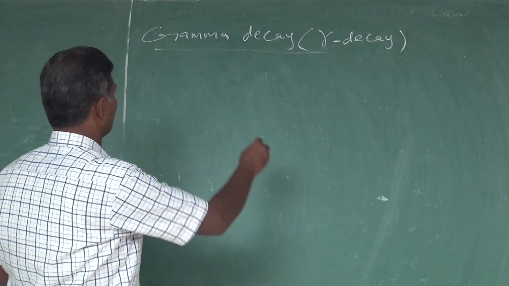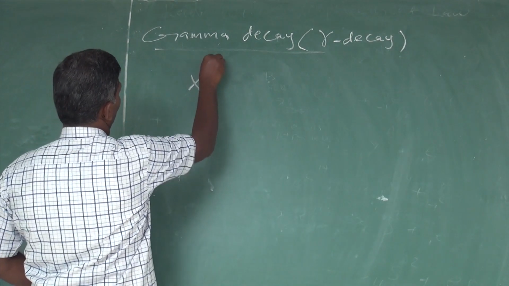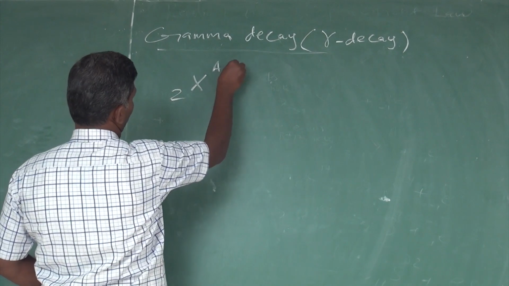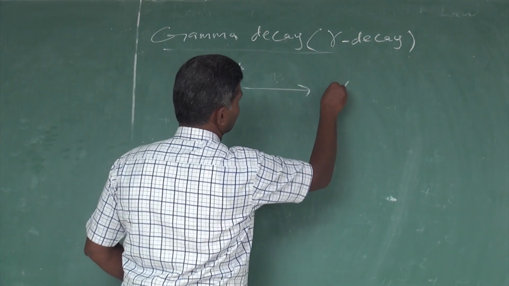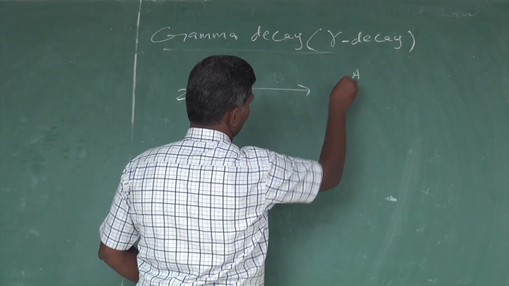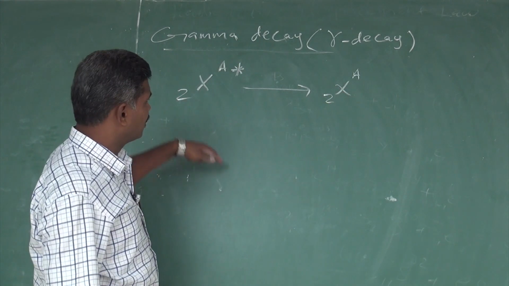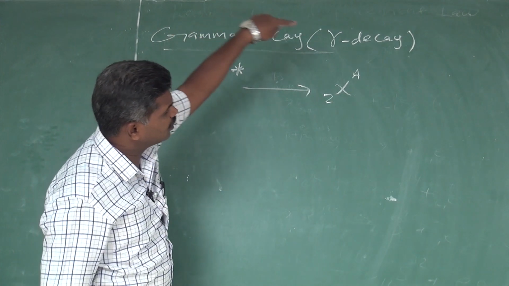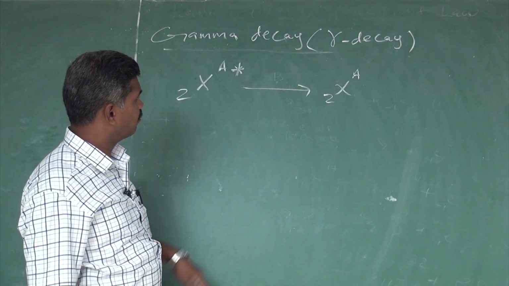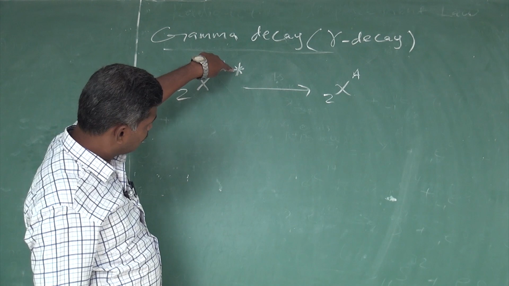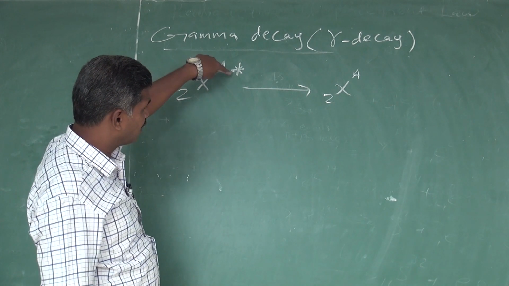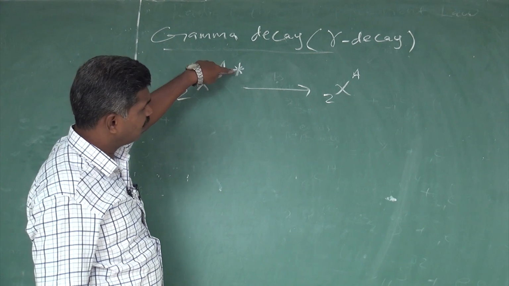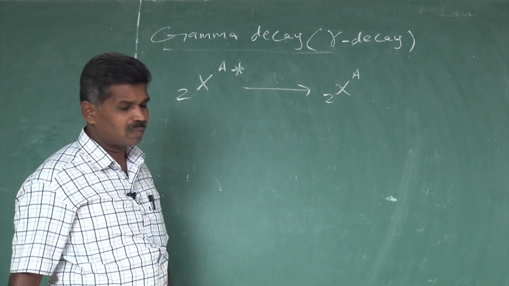The formula is: X with mass number A and atomic number Z, unstable, comes out as the same element X with A and Z. Here X is changed into X itself, but the symbol indicates that this X element is in a higher energy level and moves to the normal energy level.